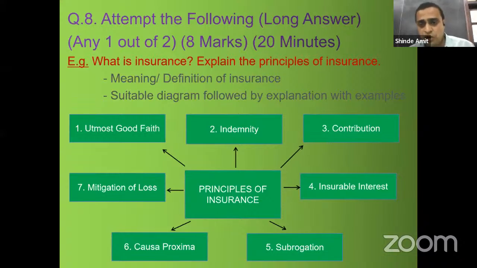Then principle of contribution, again you have to write the example. Insurable interest, what is insurable interest? Then while taking the policy, that insurable interest must be present at the time of taking the policy. Then principle of subrogation, explanation as well as examples. Causa proxima, that is the nearest cause for which the policy has been taken. Mitigation of loss, you can explain all these points along with the example.